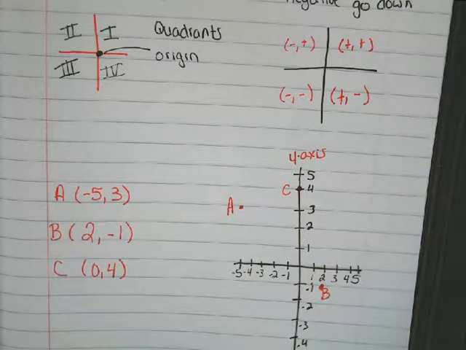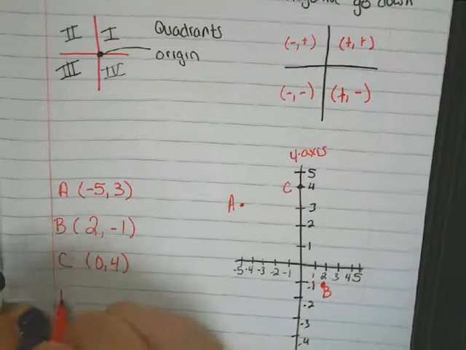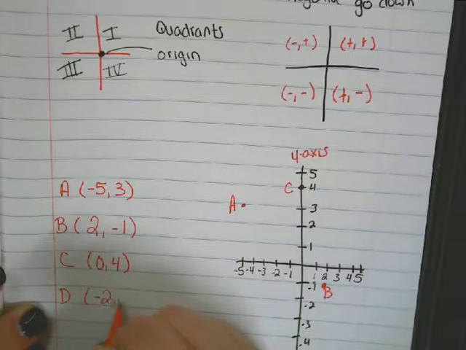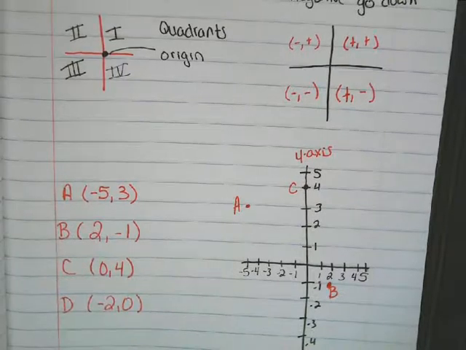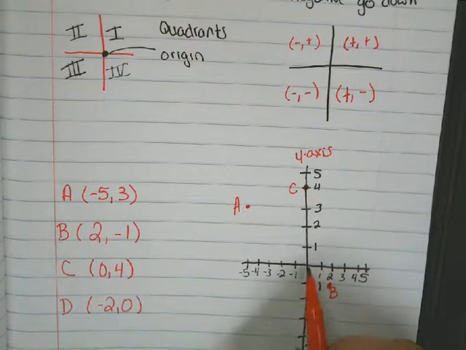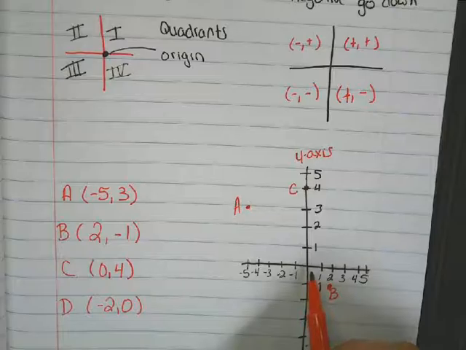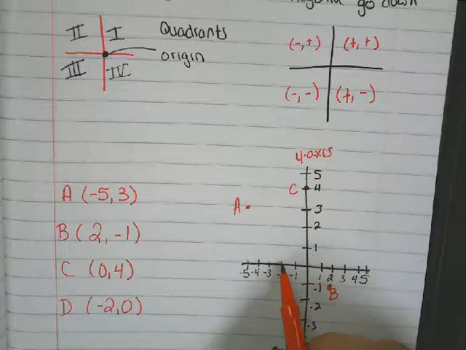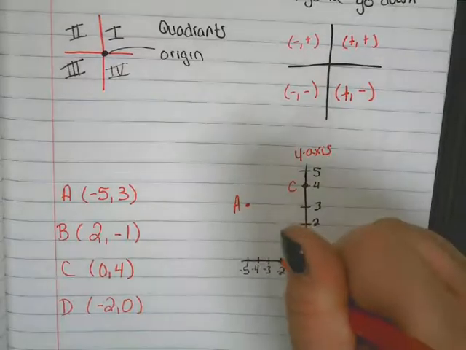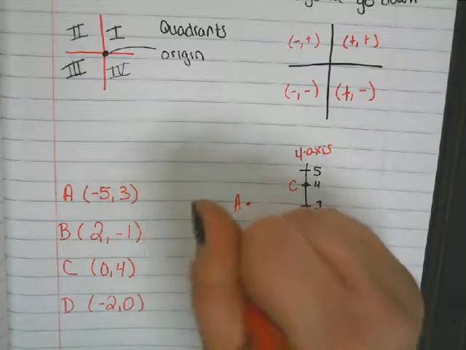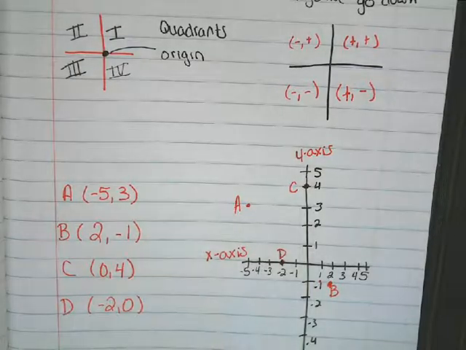Point D we want to look at negative 2, 0. So I'm starting at the origin. Negative 2 is telling me what? To the left, and then I have a 0, so stay there. So that's point D. That is what we call the x-axis. So the horizontal line is the x-axis, the vertical line is your y-axis.